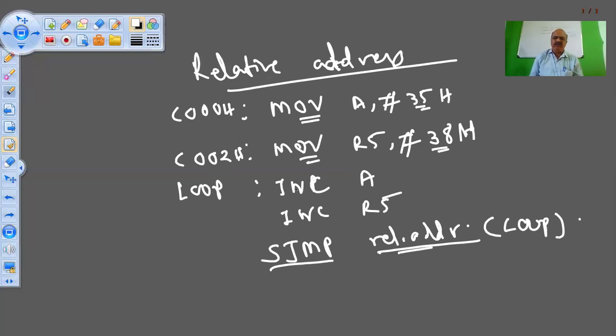So what is the address of this instruction now? Now 2 and 3 are already used, so this is C004. The address of this instruction is C004. The address of the next instruction is C005H. These are hexadecimal addresses.